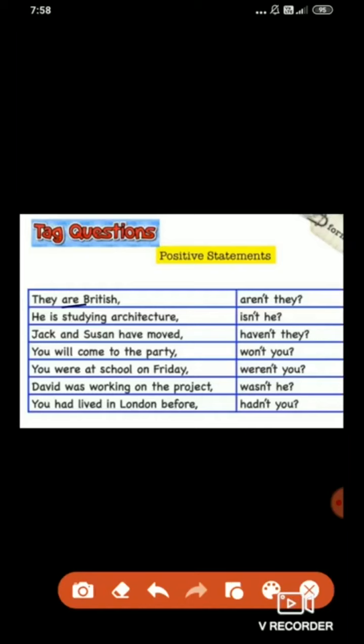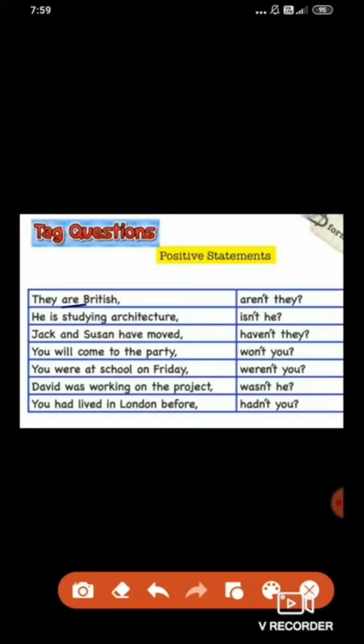Negative. David was working on the project. Wasn't he? Now don't write David here. David is a noun. In a question tag, the subject is always a pronoun. So instead of writing David, you have to write the pronoun. The pronoun will be he. Wasn't he? You had lived in London before. What is the auxiliary? Had. So hadn't you?